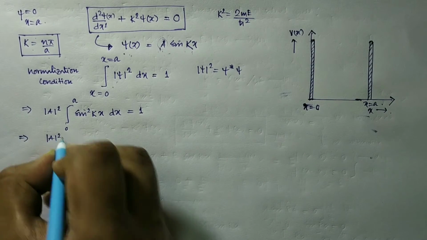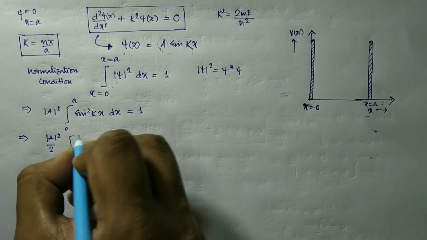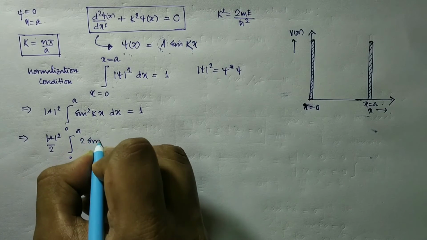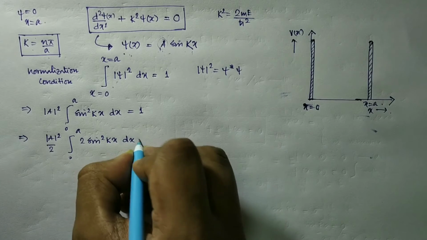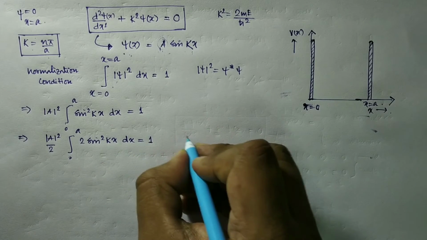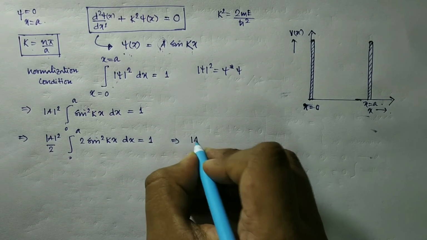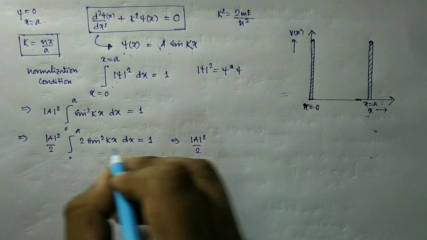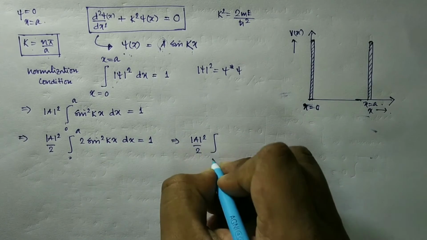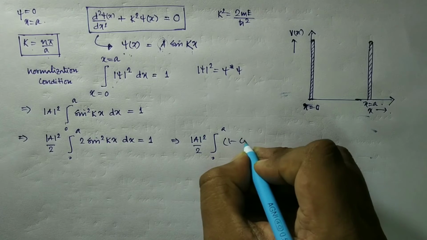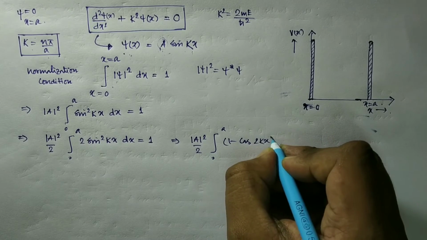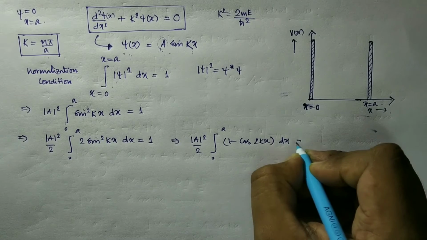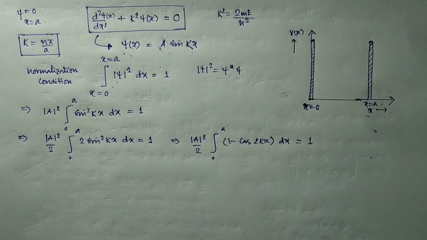Mod of a square, just divide it by 2, integral from 0 to a of 2 sin square kx dx, this is equal to 1, and it will be mod of a square by 2, sin square theta is 1 minus cos 2 kx, this should be equal to 1.